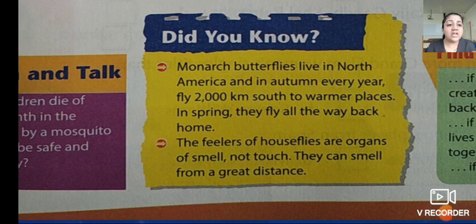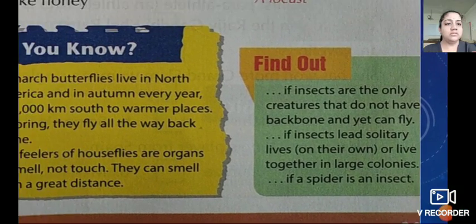Next, the feelers of houseflies are organs of smell, not touch. They can smell from a great distance. Isn't it? So the houseflies can smell from a great distance or long distance. Now what we have to find out, see here.